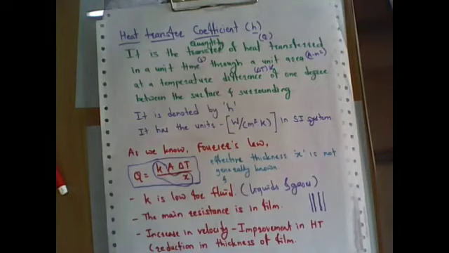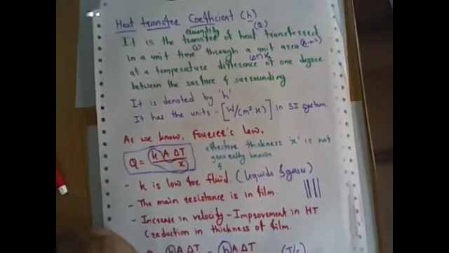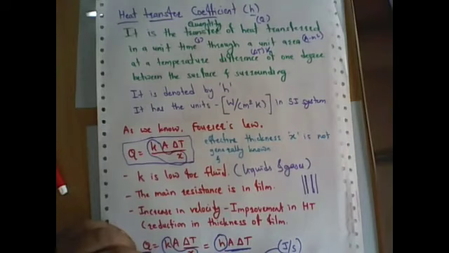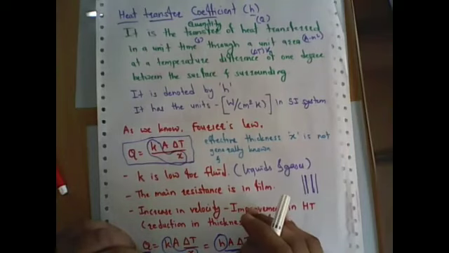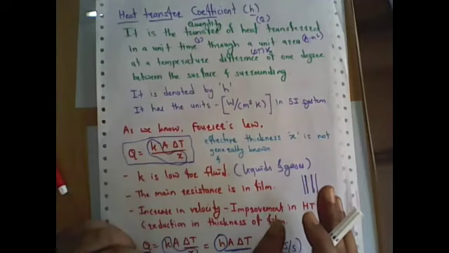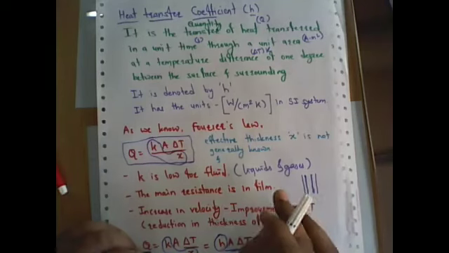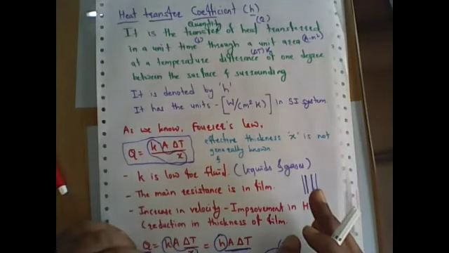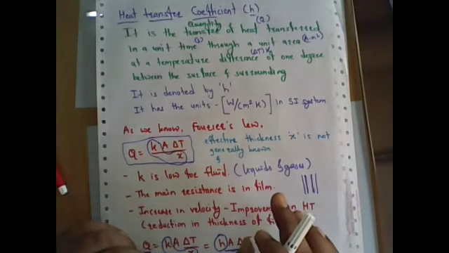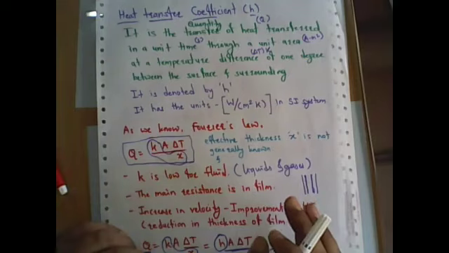This is the main and important concept for the convection phenomena, because on the basis of this heat transfer coefficient, we have to calculate the heat transfer coefficient for a film, for a bulk phenomena, and the overall heat transfer coefficient. And on the basis of the individual or overall heat transfer coefficient, we have to calculate the rate of heat transfer in the shell and tube heat exchanger, double pipe heat exchanger, or any type of heat exchanger where liquids and gases